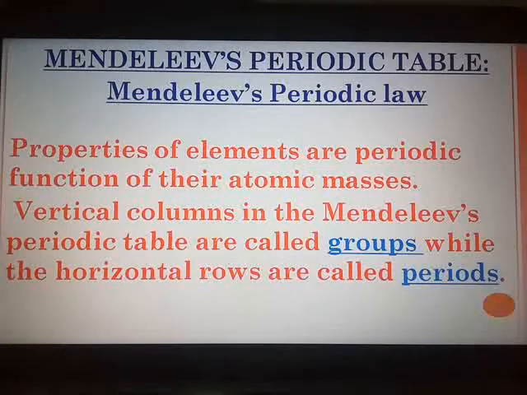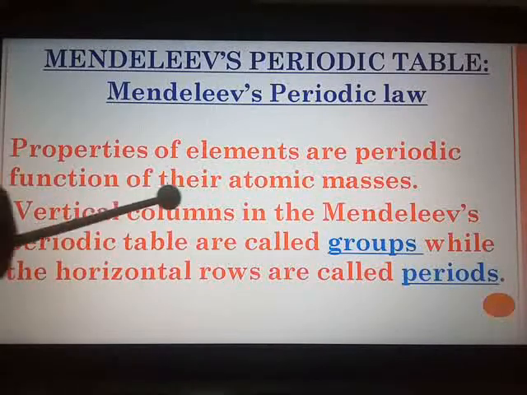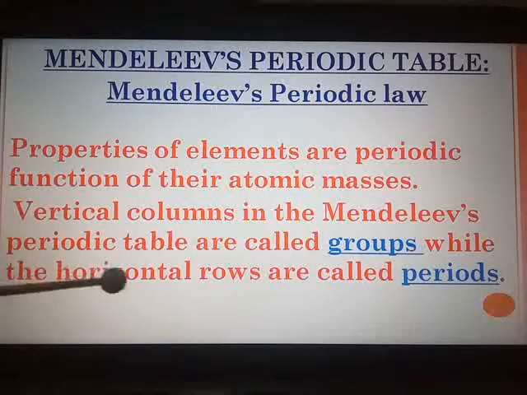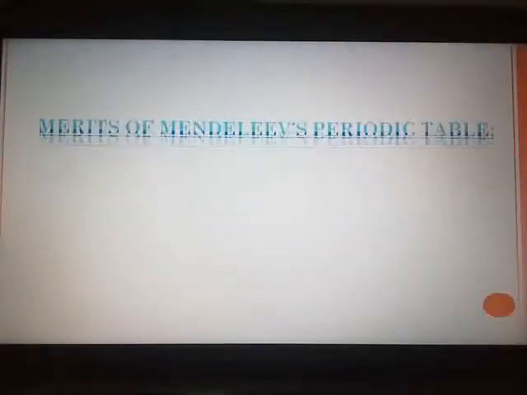Also, the vertical columns in Mendeleev's periodic table were called groups, while the horizontal rows are called periods. It can be asked as a fill-up or true and false in the exam. Now let us proceed towards the merits and demerits of his periodic table. Yes, we can say that he was a successful scientist, but as you know, every coin has two sides. Along with merits, his periodic table also has certain demerits. First, we will see the good side of the coin, that is the merits.